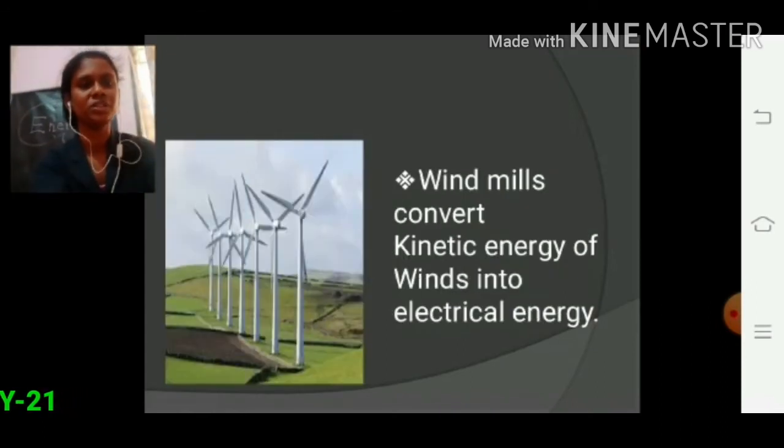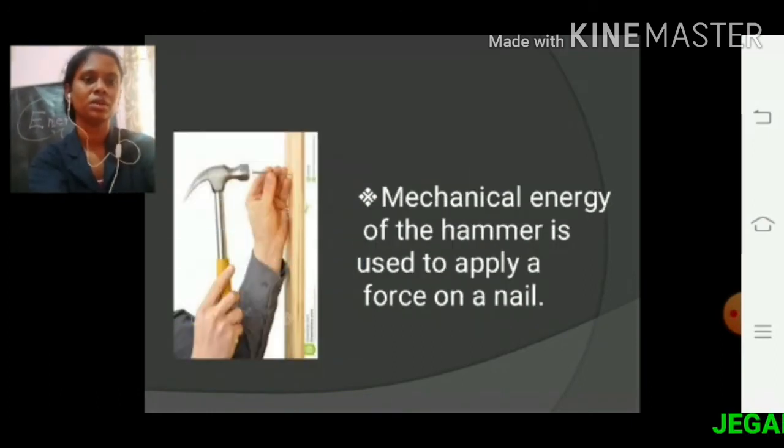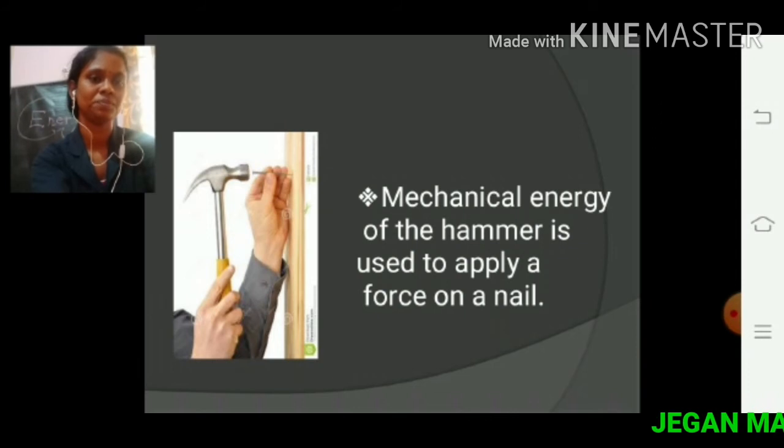Then windmills convert kinetic energy of winds into electrical energy. By the power of wind, the blades of the windmills rotate, and this energy is converted into electrical energy. Then mechanical energy of the hammer is used to apply a force on a nail.